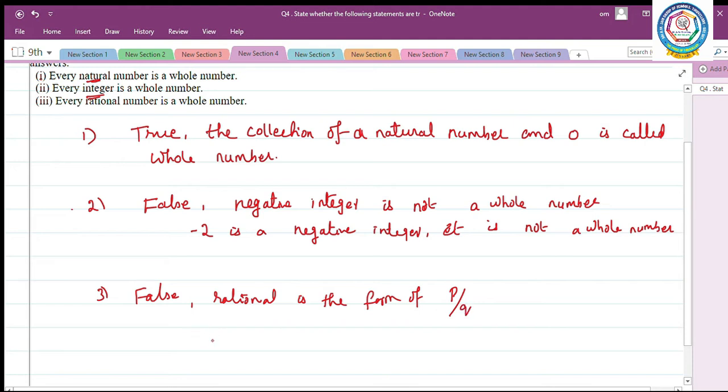Now I am going to take 1 by 2. 1 by 2 is a rational number, but it is not a whole number.